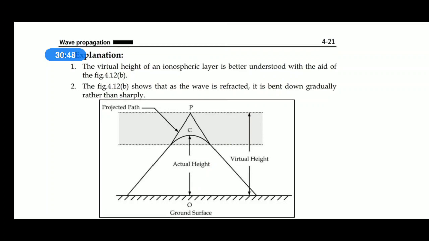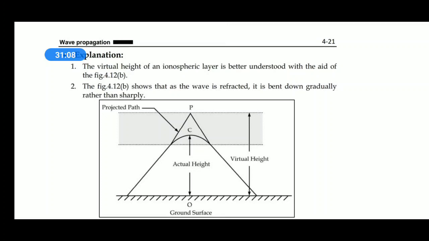When the medium changes, it slowly bends. If the medium is the same and there is a reflector at the top of the layer, then it can be reflected back. So the height at which the EM wave is reflected from the top layer of the ionosphere is known as virtual height.